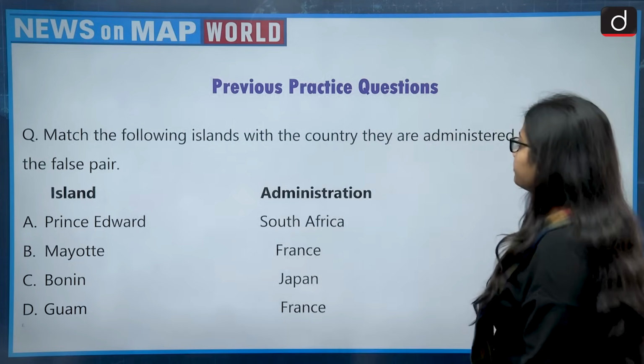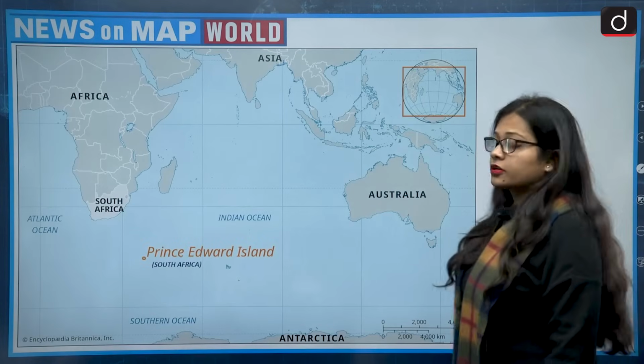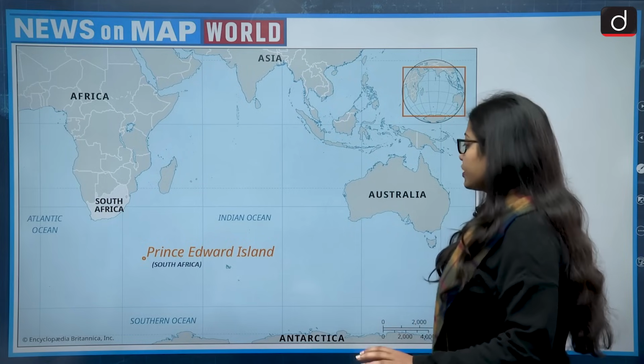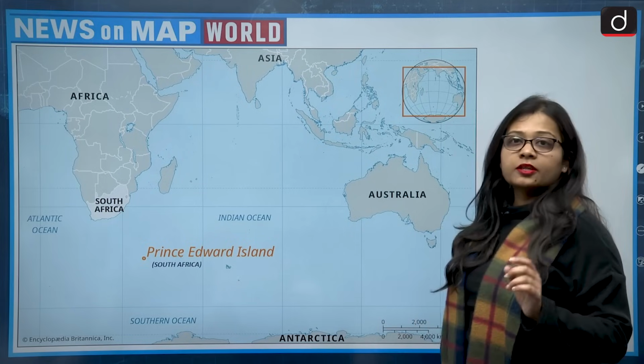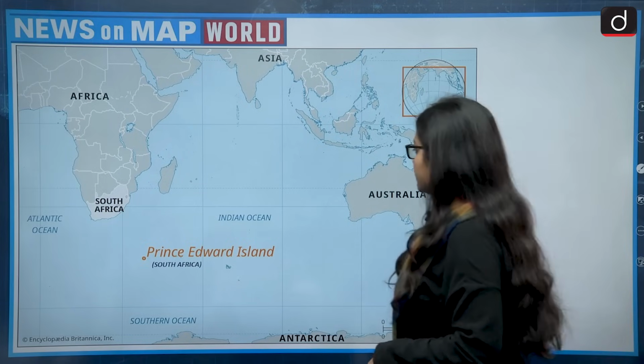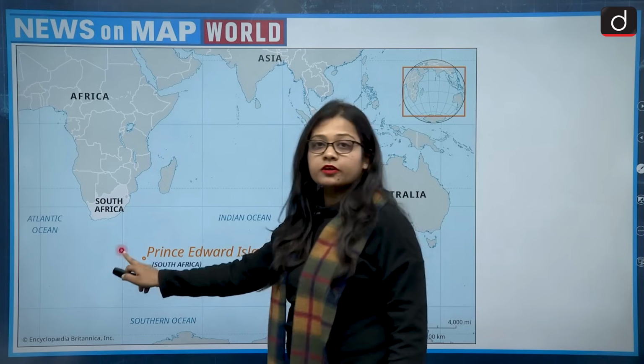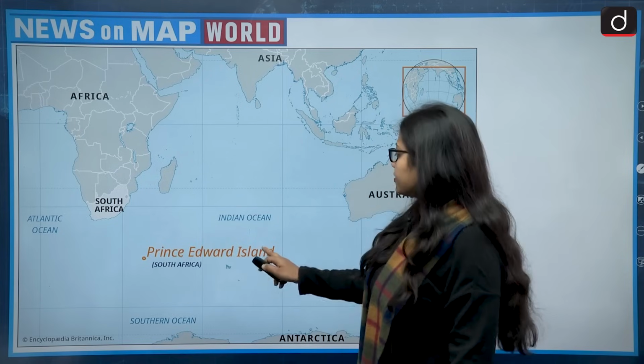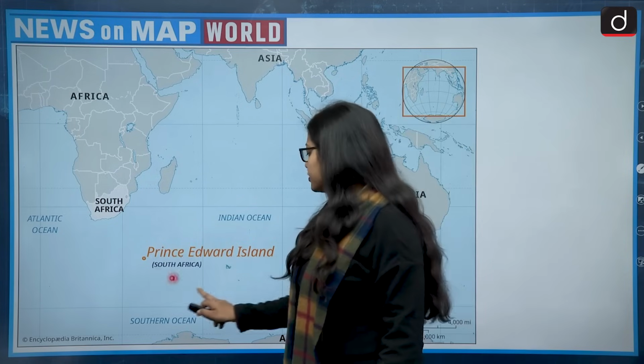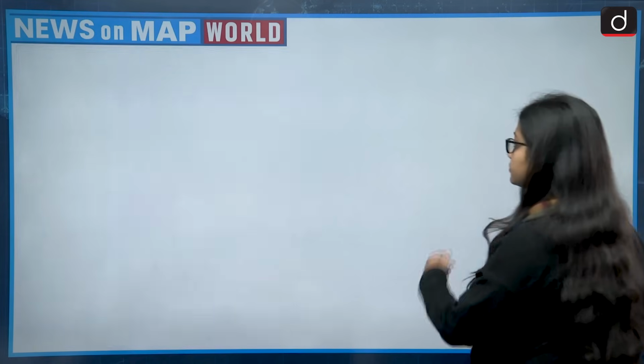So let's see. First, the location of Prince Edward Island. It is lying in the Indian Ocean, and it belongs to South Africa.